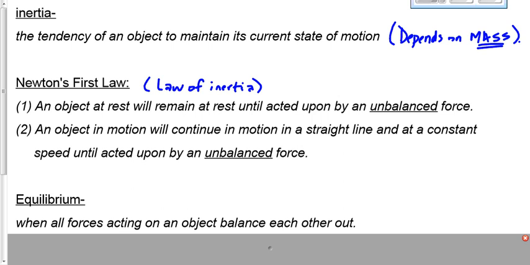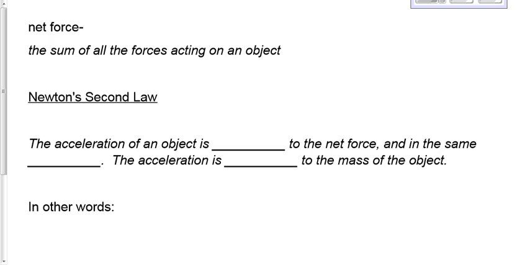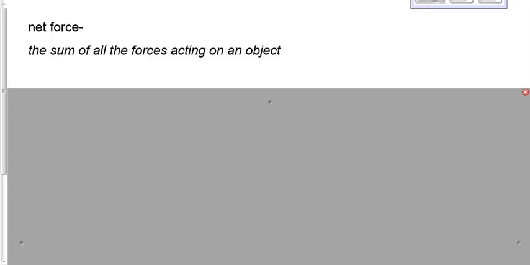Let's define one more thing that's real closely tied into what we just defined: equilibrium, unbalanced force, and so on. And then we'll wrap it up. Net force. The net anything is the total anything.